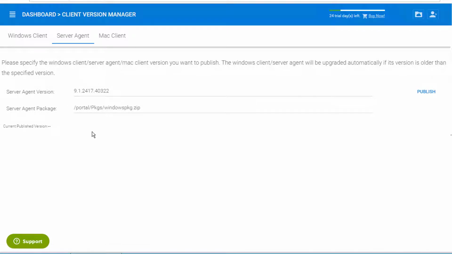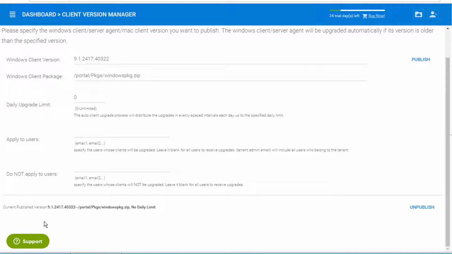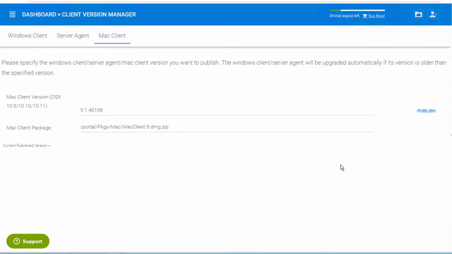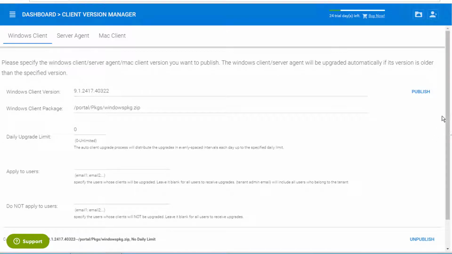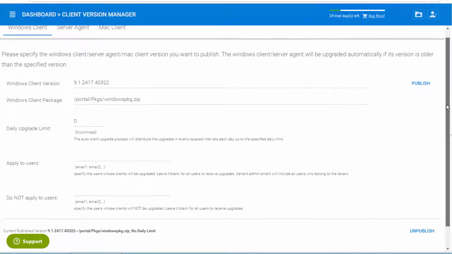There's my server agent tab, and I'm going to publish that as well for any connected devices that are using the server agent. There's the published version. Now I'm going to the Mac Client tab, and I'll do the same here. Publishing that. We'll scroll down, and there's the published version of the Mac Client, as you can see.